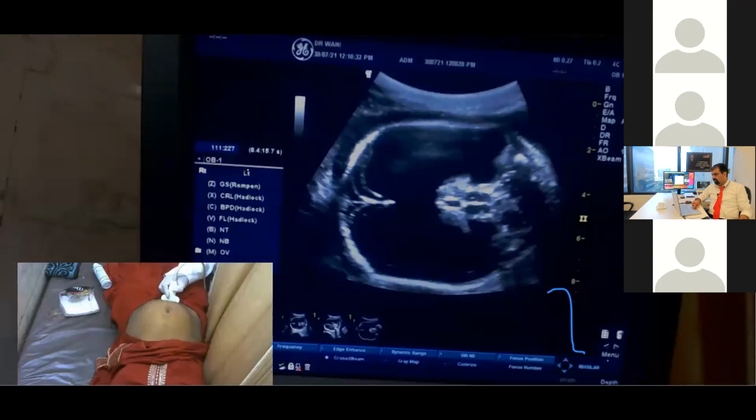So the point over here is that we should be very clear with the anatomy, especially when we are doing these target anomaly scans. If I have both lateral ventricles dilated, everybody in the chat, what next do I have to see? Which ventricle do I have to see?